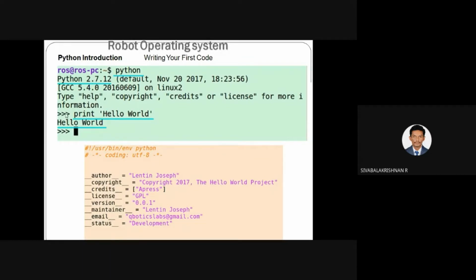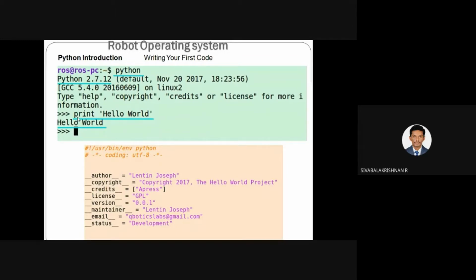In Python, you can execute commands each and every one, one by one. Otherwise, you can group those commands in a single file and execute it. So these are the two ways we can execute Python. Print hello world is one of the commands. It will print whatever string is mentioned inside the quotes. Once this command is executed, in the next line it will show the result of that command. The result of the command is hello world. So in a simple way you can execute a single command.